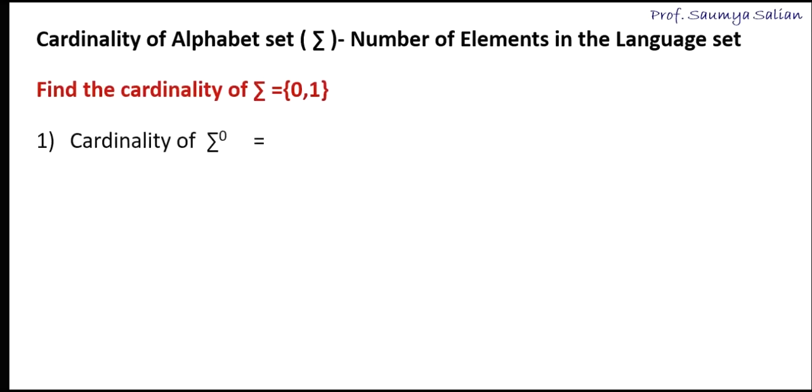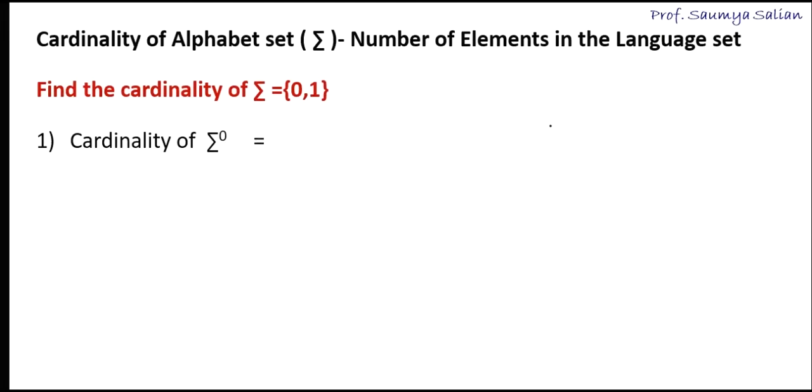The next concept is to understand the cardinality of the alphabet set. Cardinality of sigma is the number of elements in the language set. So let's take an example. We have to find the cardinality of the alphabet set {0, 1}. Cardinality of sigma to the power 0 indicates the number of elements in the language set.